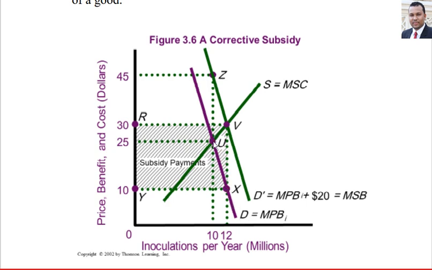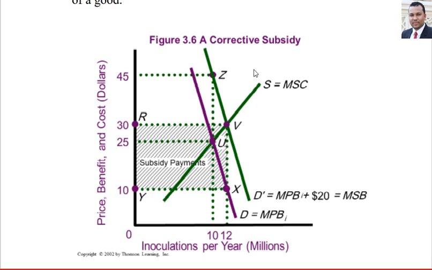U is the original equilibrium point with price 25 and quantity 10. The positive externality makes the demand curve shift to the right because it is positive for consumers. So our new demand curve equals marginal private benefit plus positive externality.